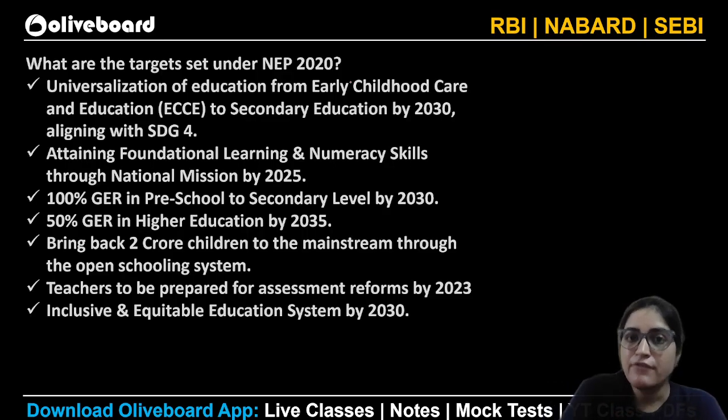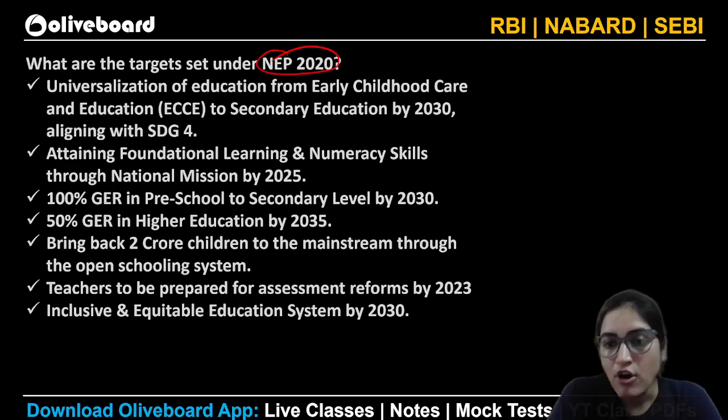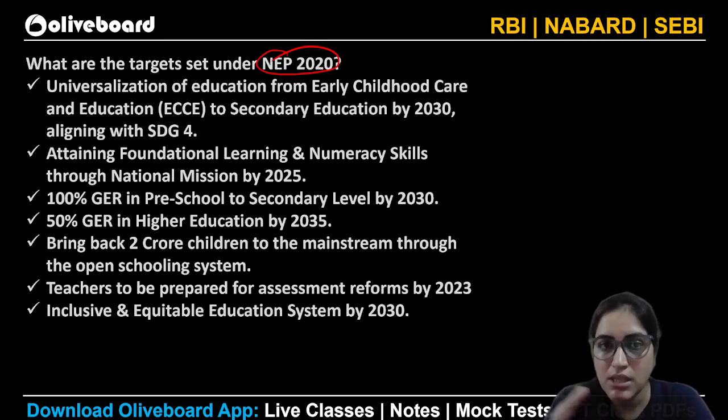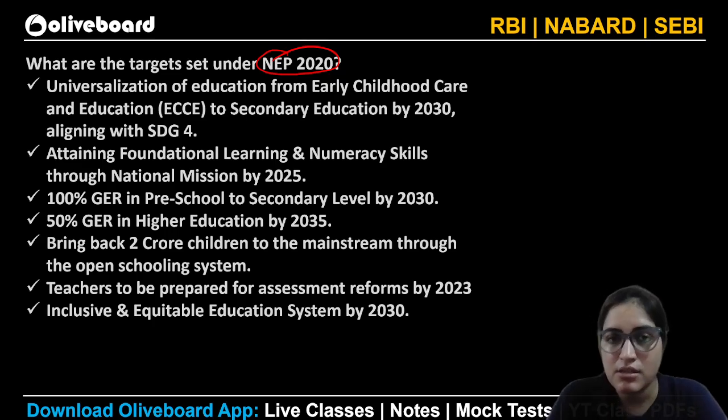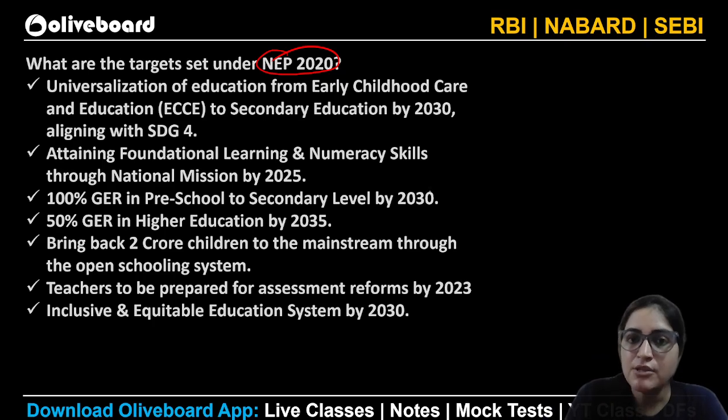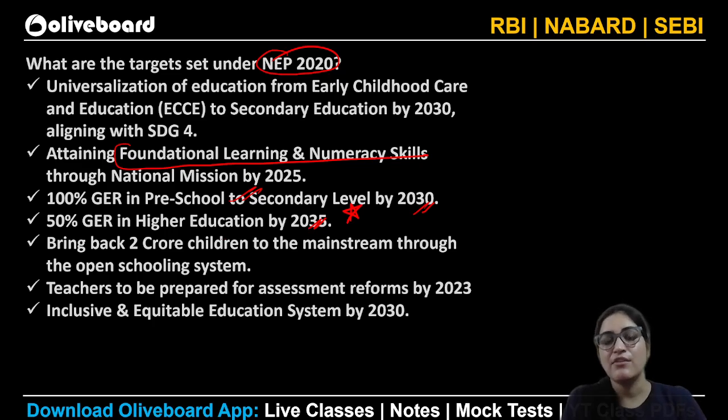Now, what are the targets? If at all a question comes on NEP 2020, let's suppose if not a MCQ question, there can be a descriptive as well, wherein you can use these things. So some of the stuff can be utilized in your objective as well, like 100% enrollment in secondary level by 2030, 50% in higher education by 2035. Remember this. We want to have 100% foundational learning and numeracy skill through National Mission by 2025.